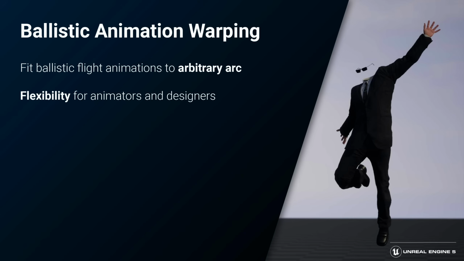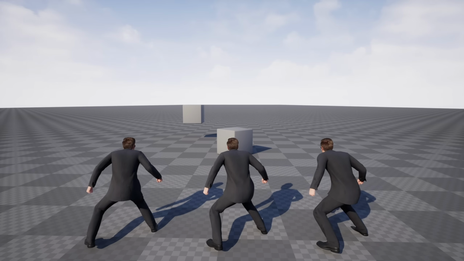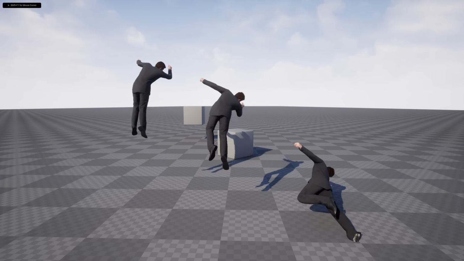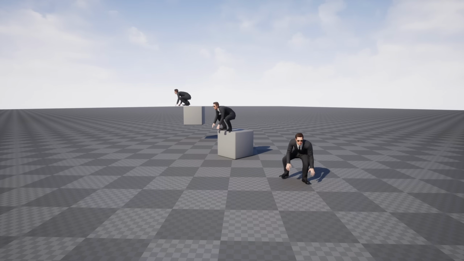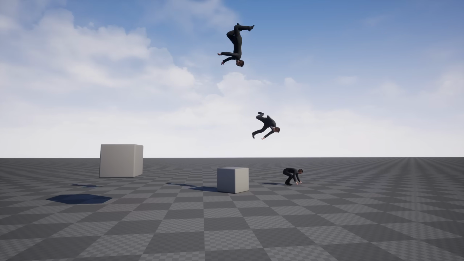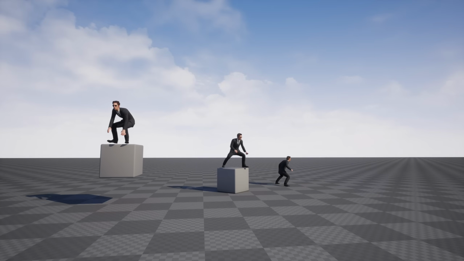So while we're talking about the agents, I wanted to show off another new feature we wrote, this time for the animation system, that we call ballistic warping. Matt mentioned this earlier as well, but I wanted to call it out as a key tool for authoring the parts of the demo where the agents hop from car to car. What ballistic warping does is take an animation that's intended to simulate flight along a ballistic trajectory, like a jump animation, and then conforms it to a different arbitrary trajectory. It performs warping in both space and time so the animation looks as correct as possible throughout.